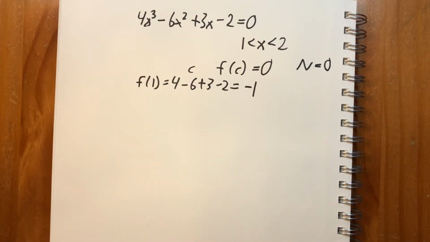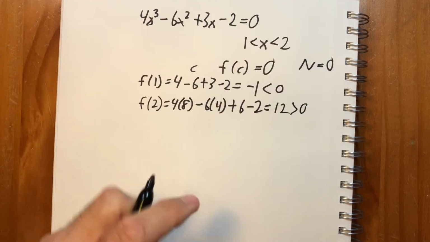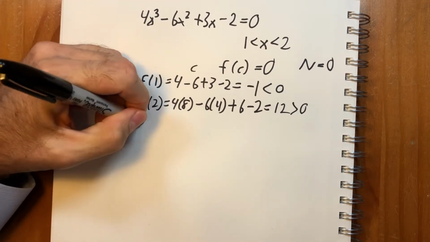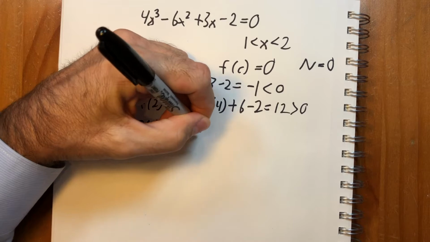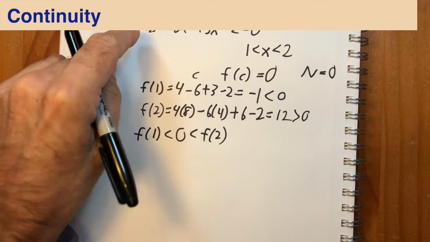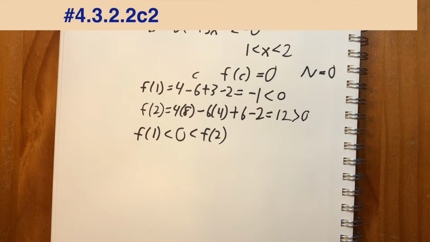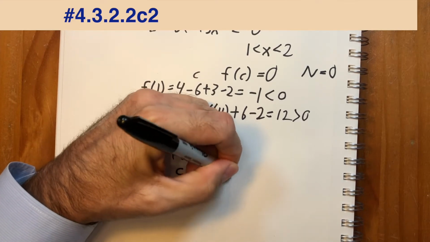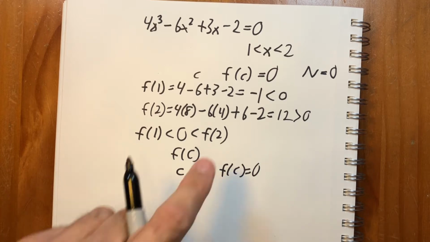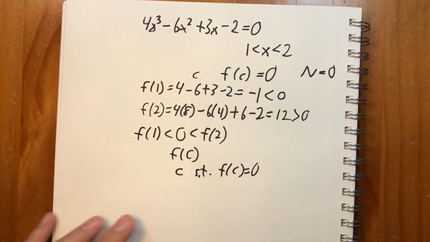So all we have to do is plug in f of 1, which is minus 1, which is less than 0, and f of 2. Okay, so one is less than 0, the other is greater than 0. So that means we have that f of 1 is less than 0 is less than f of 2. We know from the videos about continuity that polynomials are continuous. So if the function is continuous on an interval, then the intermediate value theorem tells us that there has to be a c such that f of c equals 0. So yes, there is a root, a solution to this equation between 1 and 2.